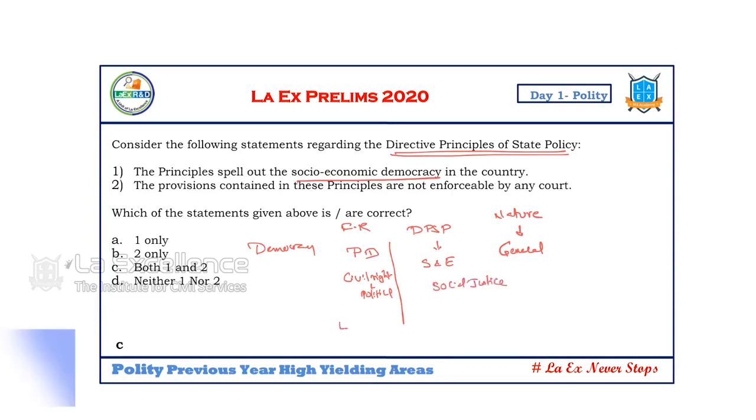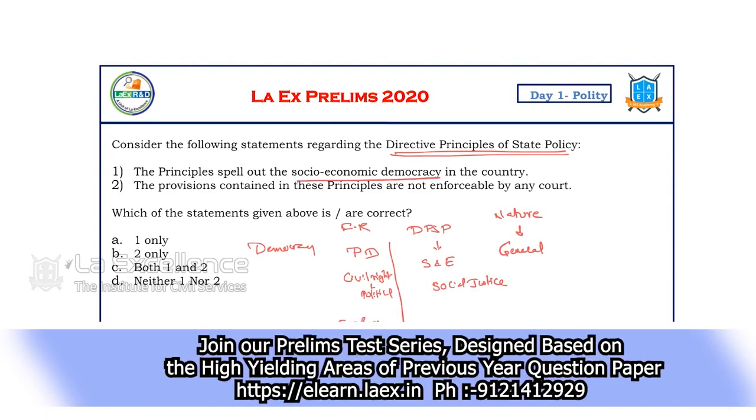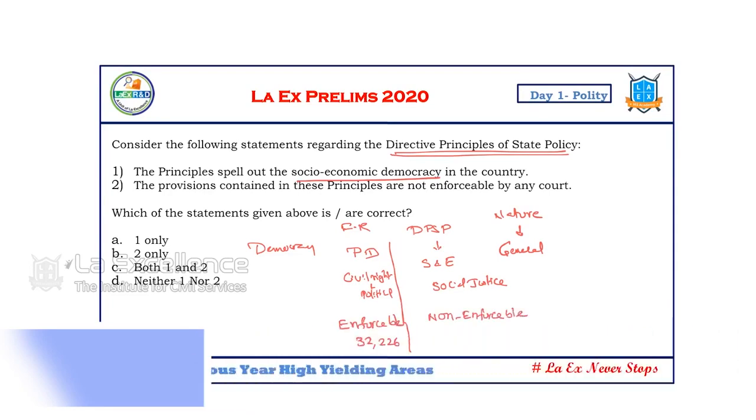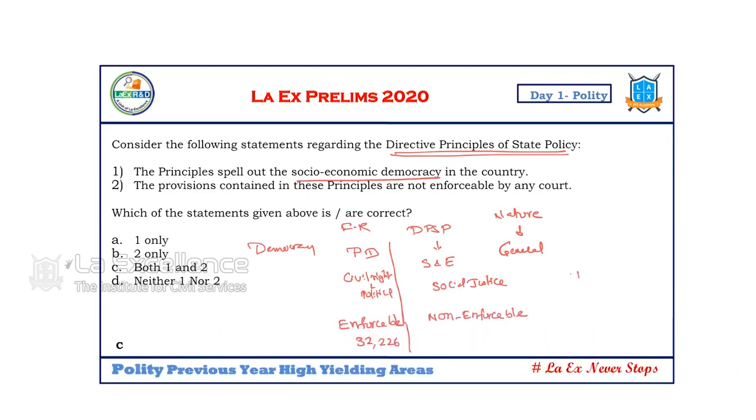So, these are fundamental rights. You can go to the Supreme Court and High Court; they are enforceable. You know, Article 32 to 226. And when we talk about DPSP, they are non-enforceable by a court of law. That is the fundamental difference. Now, are DPSP inferior to fundamental rights? No. Non-enforceable does not mean they are inferior.